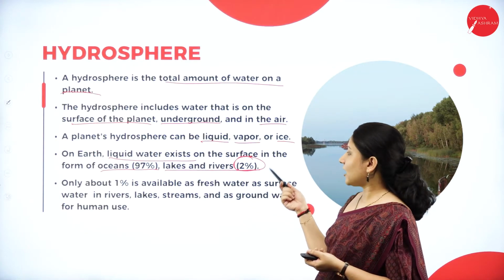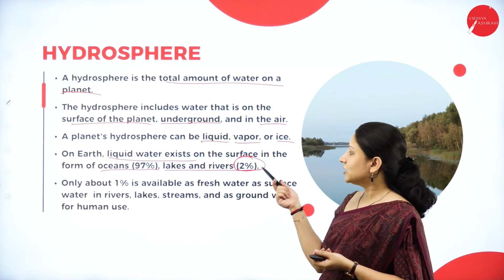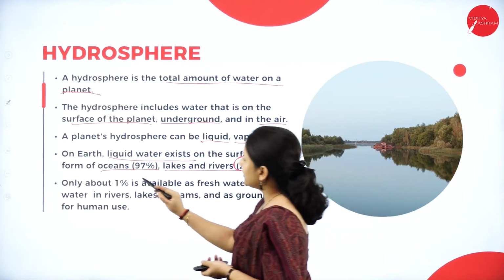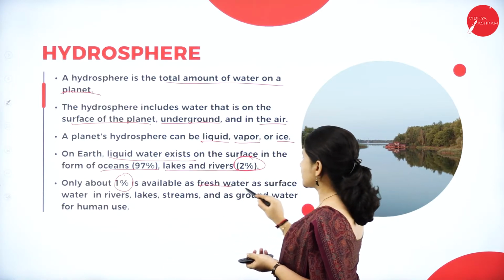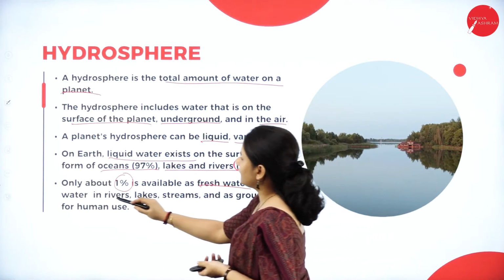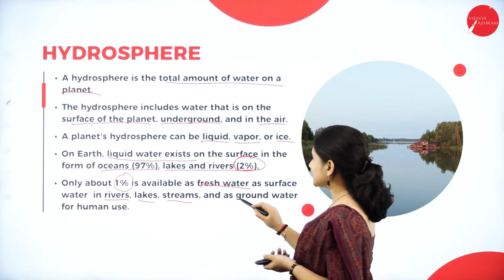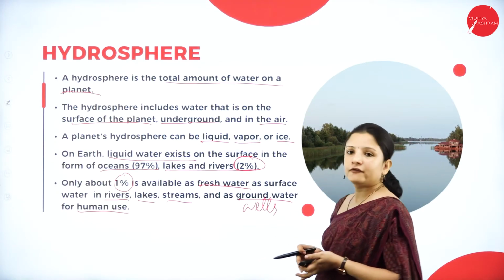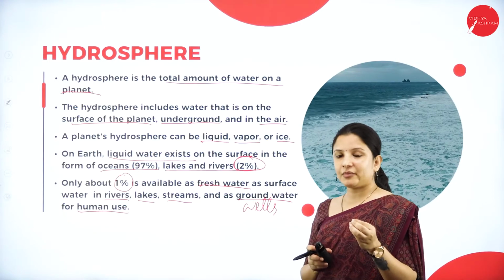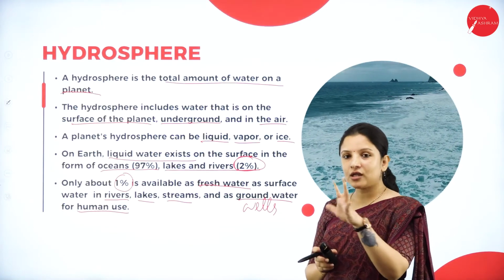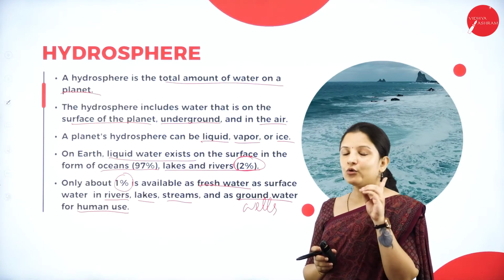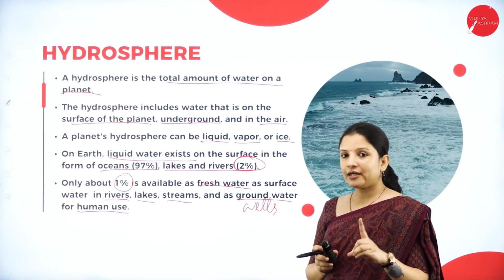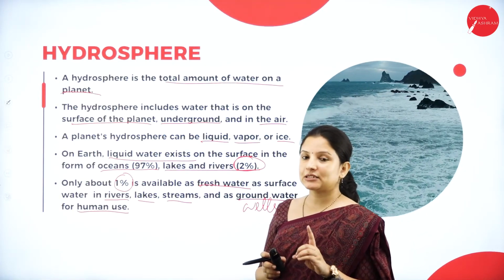Always keep in mind that the drinkable water that is available is only 2%, and again in this 2%, because of pollution and all that, only 1% is available as fresh water. That is in the form of rivers, lakes, streams, and as groundwater for human use. Groundwater is nothing but wells, for human use. So out of the whole hydrosphere of the planet Earth, only 1% of water is for human consumption. That is why please save water. Do not unnecessarily waste water.